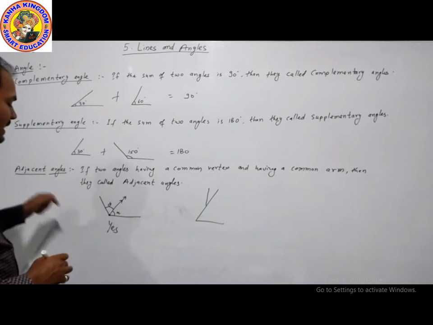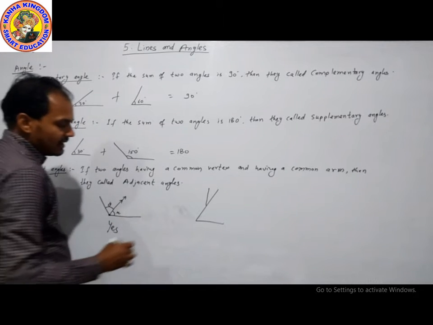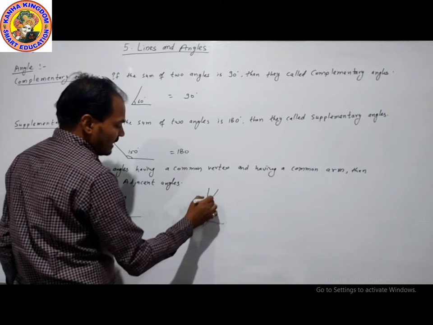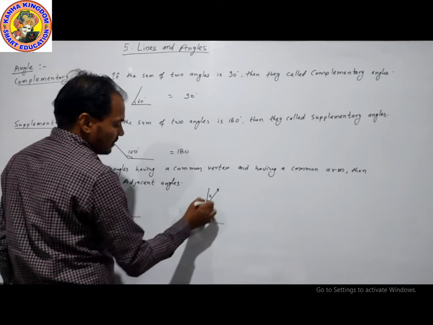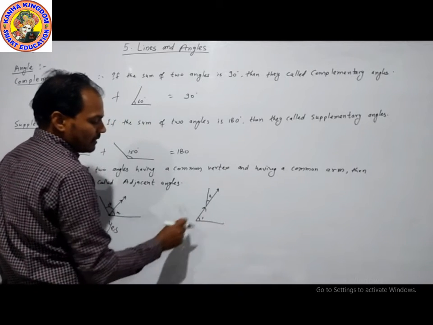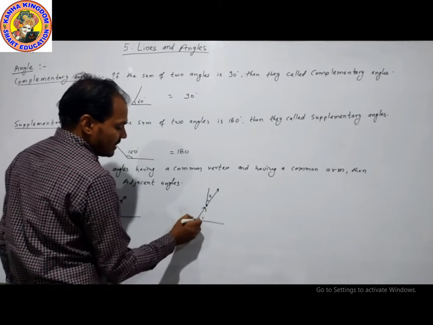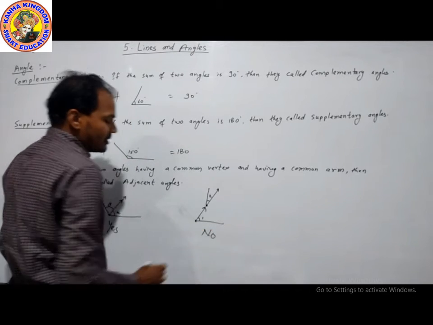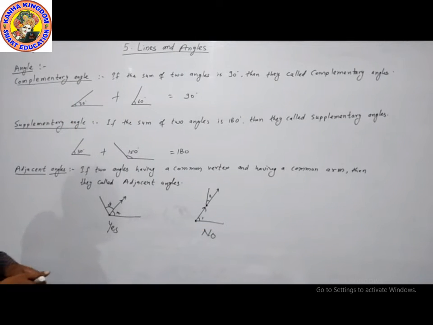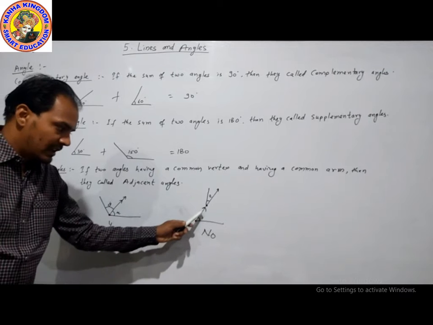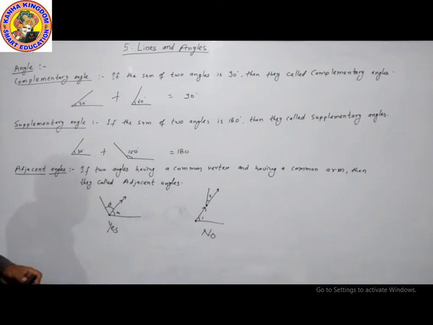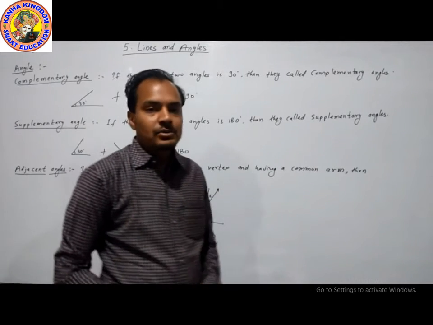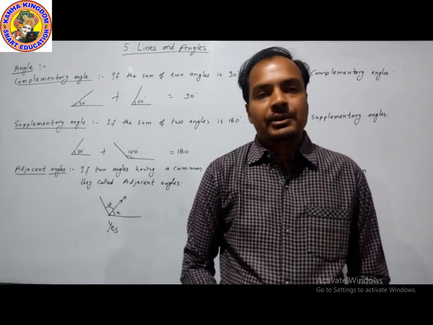These are adjacent angles. And here angle 1 and angle 2 have a common arm, but the vertex is different, so these are not adjacent angles. You can take a screenshot of this. We will move to our other definitions.